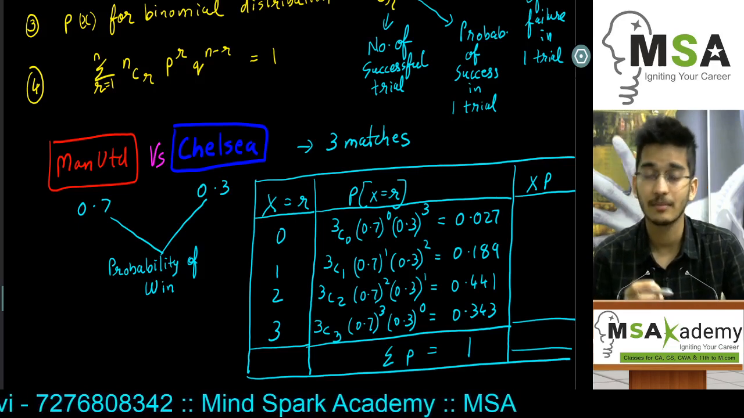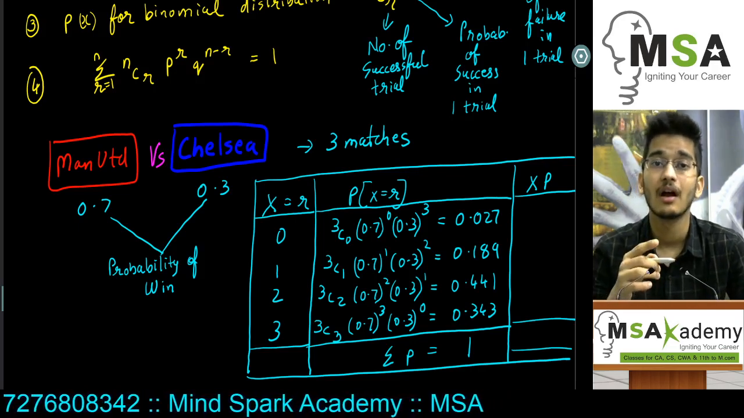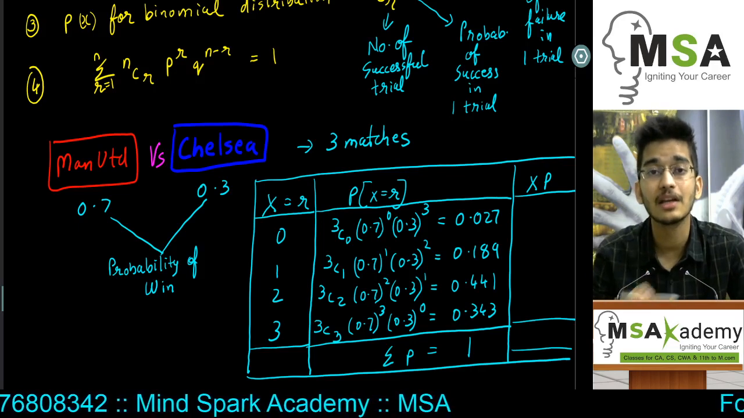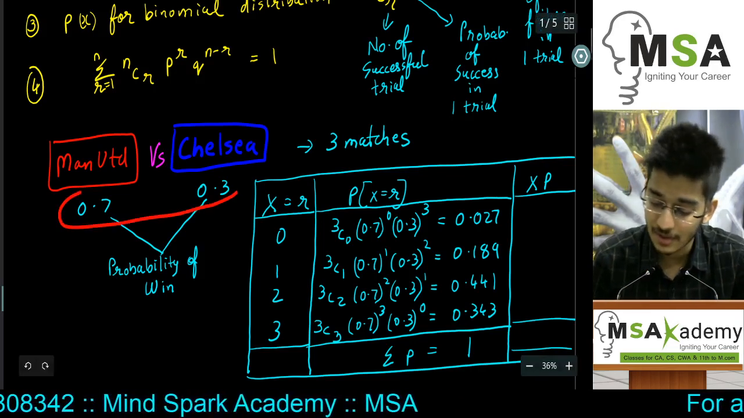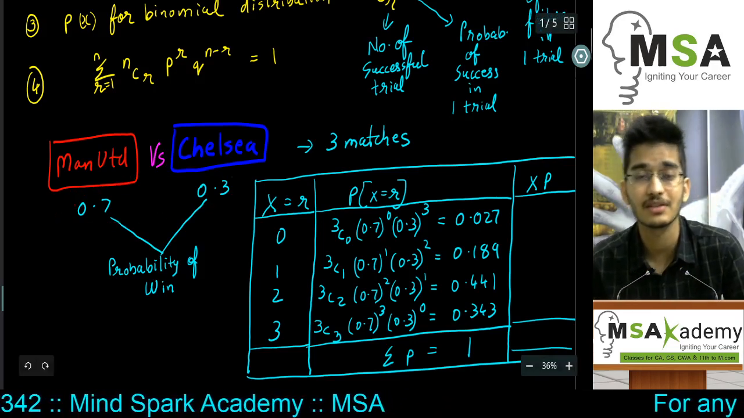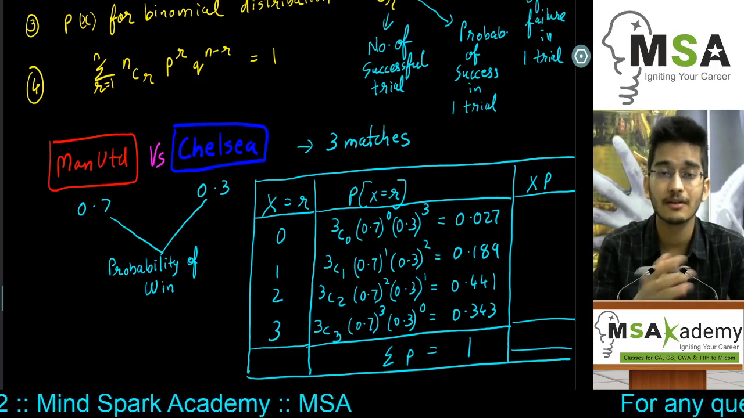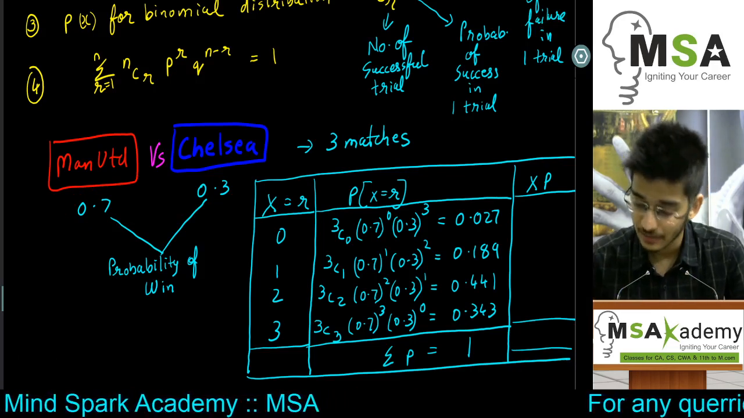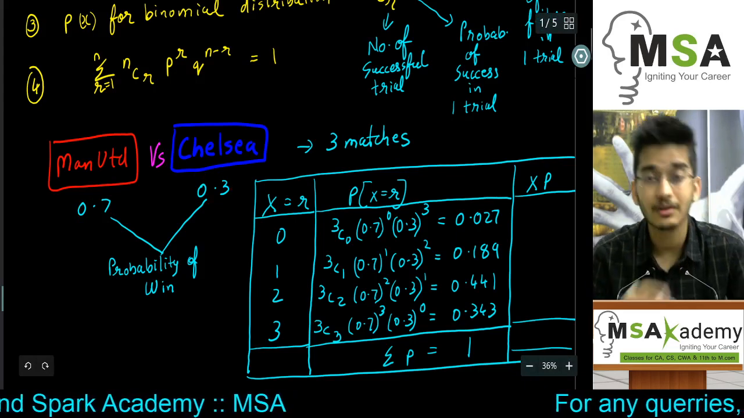The basic assumption is that the trials or the matches are independent of each other, and these probabilities will be applicable in each of the three matches irrespective of the result in the first, second or third match. So these will be the probabilities on each of the matches.